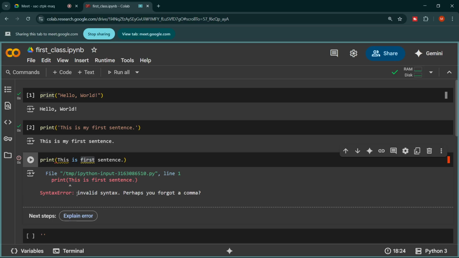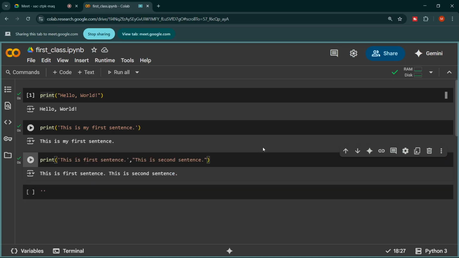So I put a comma and wrote this is second sentence in double quote. Now let me execute the cell again and we will see both the sentences together. Is this clear? Please confirm, and please ask if you have any questions. You can unmute yourself and ask.